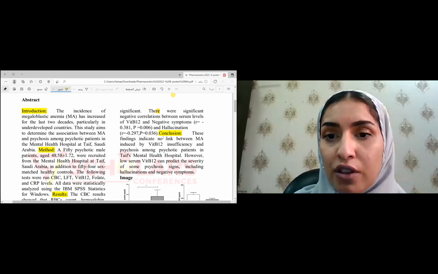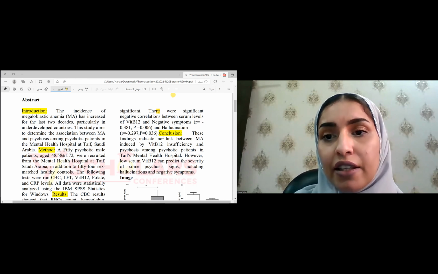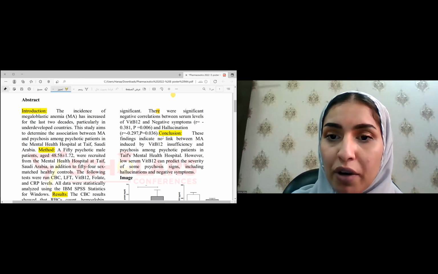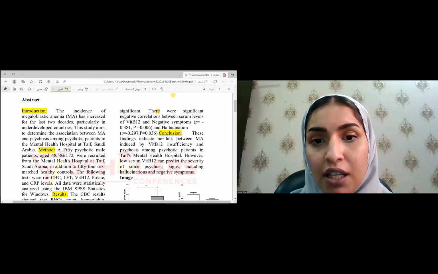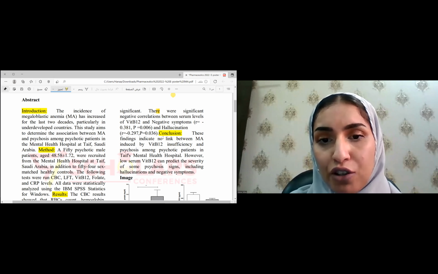The conclusion that we came to in our research is that the findings indicate that there is no link between megaloblastic anemia induced by vitamin B12 insufficiency and psychosis among the psychotic patients.